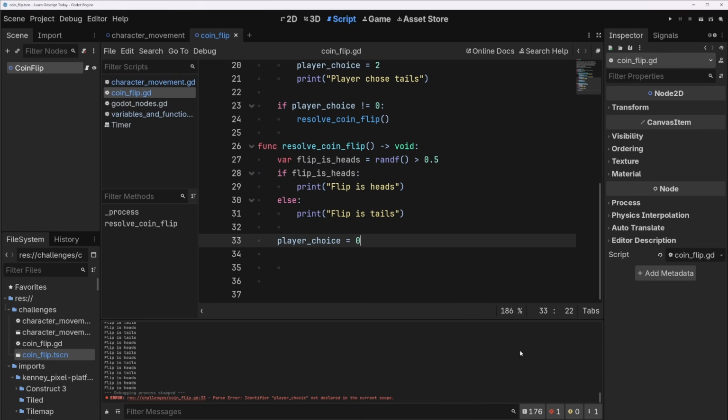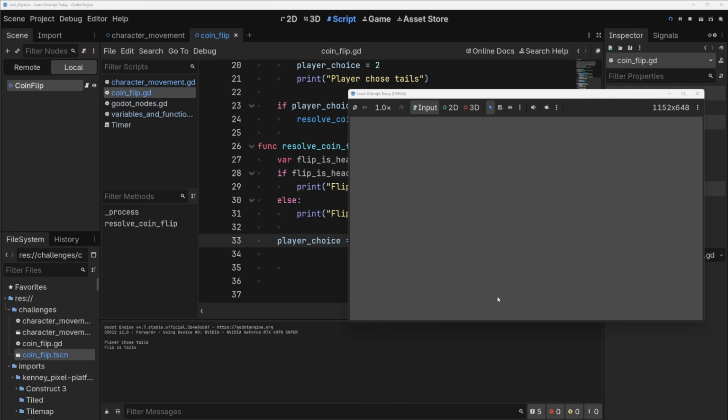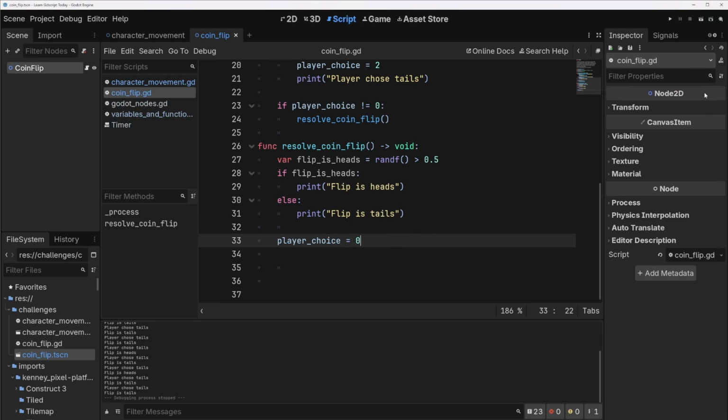Shocked. Player choice is 0. Let's play again. Press T. Player chose tails, flip is tails. Player chose tails, flip... is it always tails? Flip is heads. Yeah, okay. So it does change. Okay, cool.